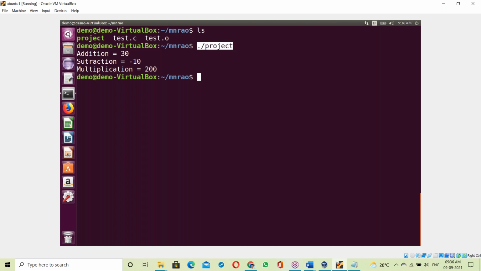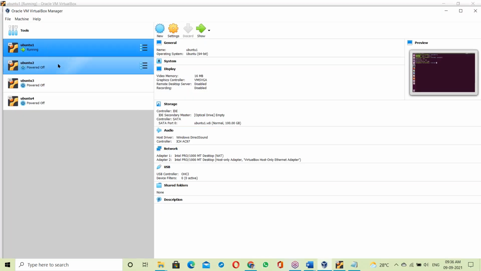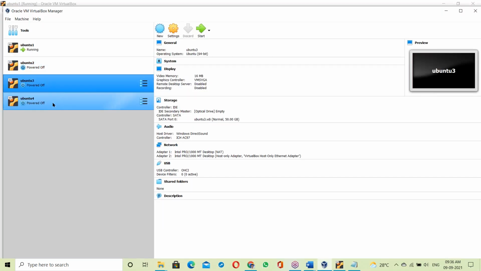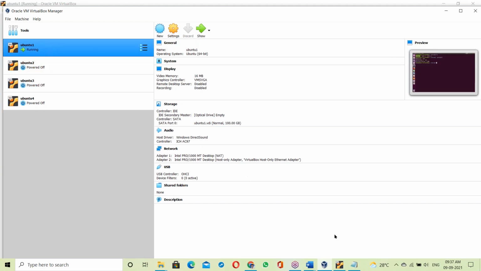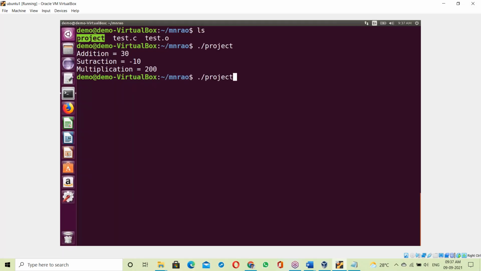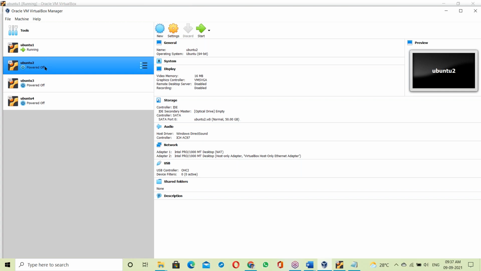Next, the exe file is created. Now this exe file is moved to another Linux base. There are 4 Linux systems in my computer. The exe is prepared on machine 1, the first Linux machine. The same project exe is moved to the second Linux base, and it will work directly there. Again, C software is not necessary.